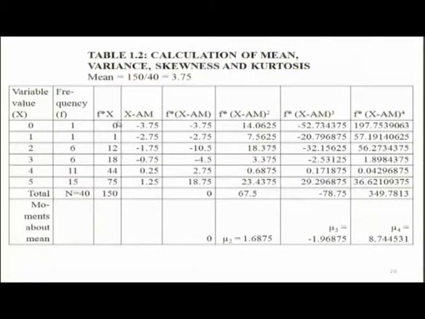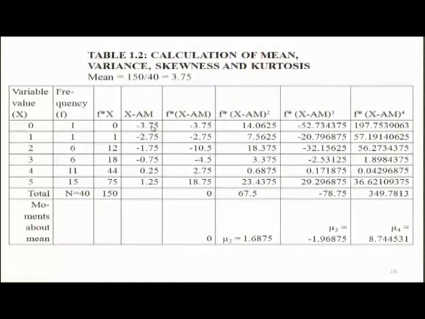For calculating arithmetic mean, we multiply these x values by f values and get this column. Sum of f x values, means total of 0, 1, 12, 18, 44 and 75, is 150. So, 150 divided by sample size 40, we get the arithmetic mean. This mean comes out to be 3.75.